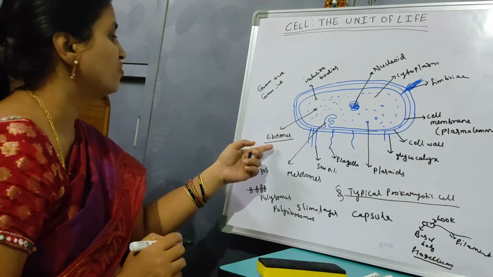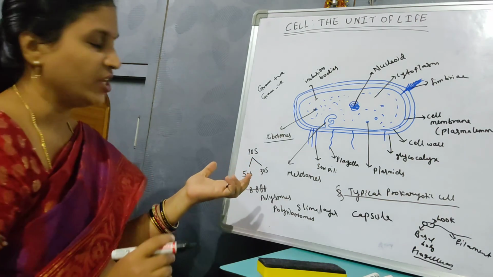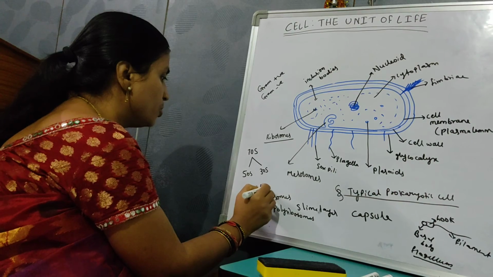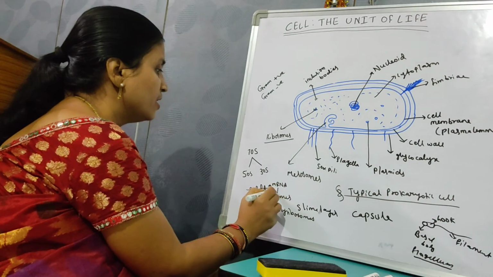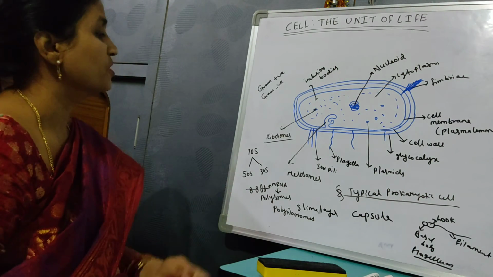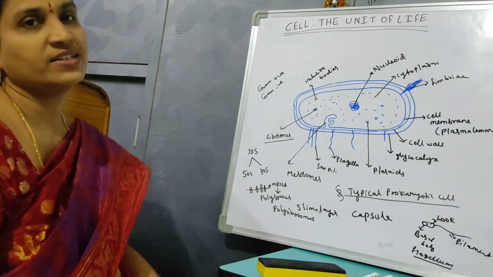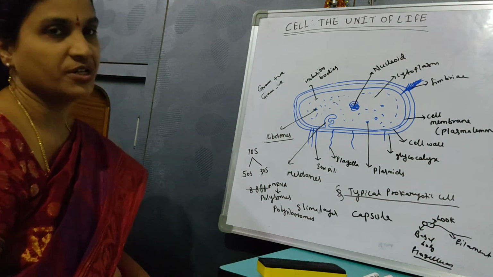So the function of ribosomes is protein synthesis. These ribosomes bind to the mRNA, and when they bind to mRNA, they form polysomes or polyribosomes. Why do they bind to mRNA? For protein synthesis, they bind. Okay, 70S type of ribosomes are present.